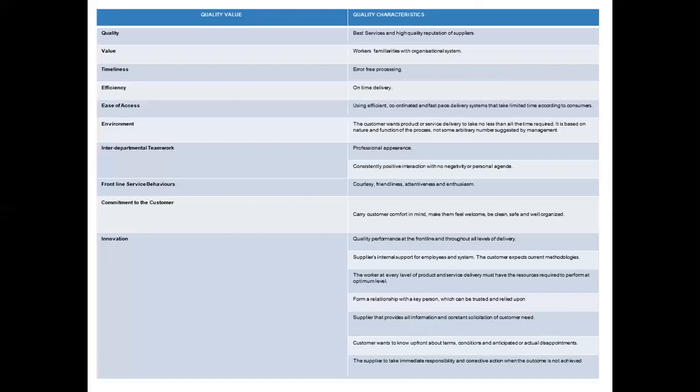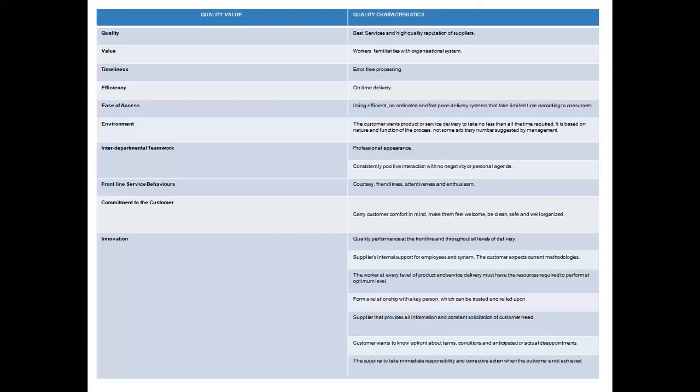Now, the last quality value that is proposed is innovation. That is very important nowadays, because without thinking about innovation, there is no scope to survive in the present era. But at the same time, it is also very important to understand the quality characteristics of such a quality value as innovation. So there are seven quality characteristics proposed.